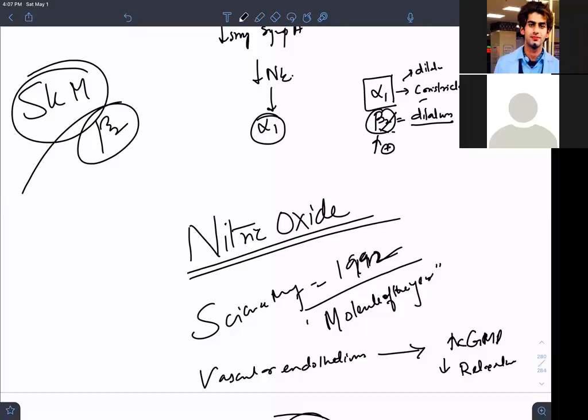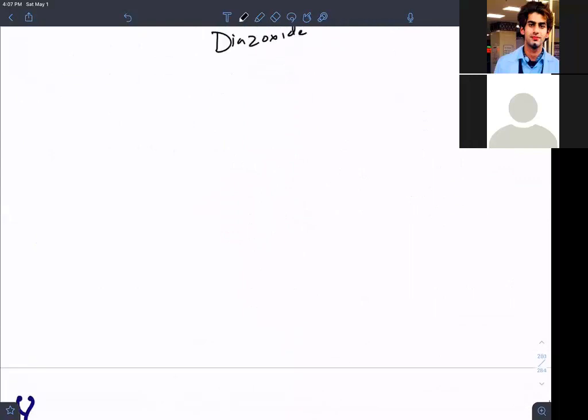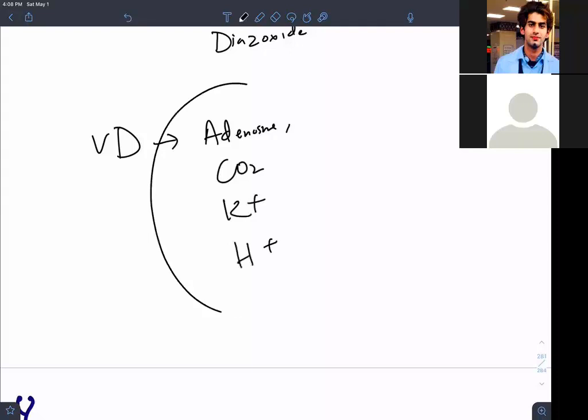What about the vasodilators? We give nitric oxide, increasing the cGMP system. Also, we have local vasodilators in our body. The local vasodilators in our body are adenosine, carbon dioxide, potassium, and protons. Those are local tissue factors.